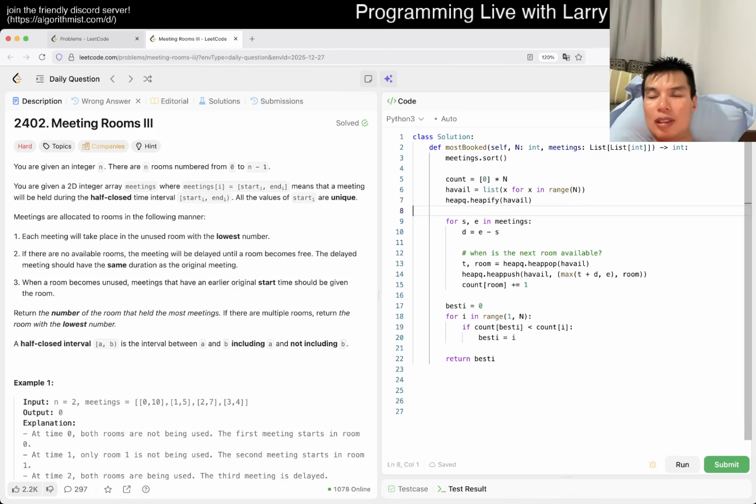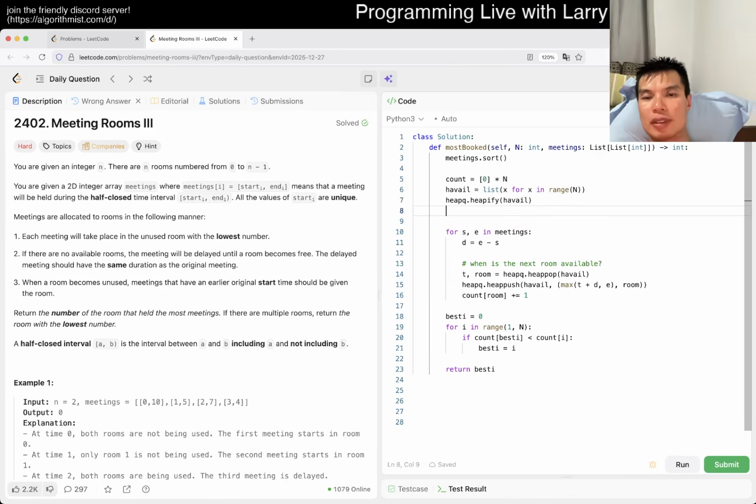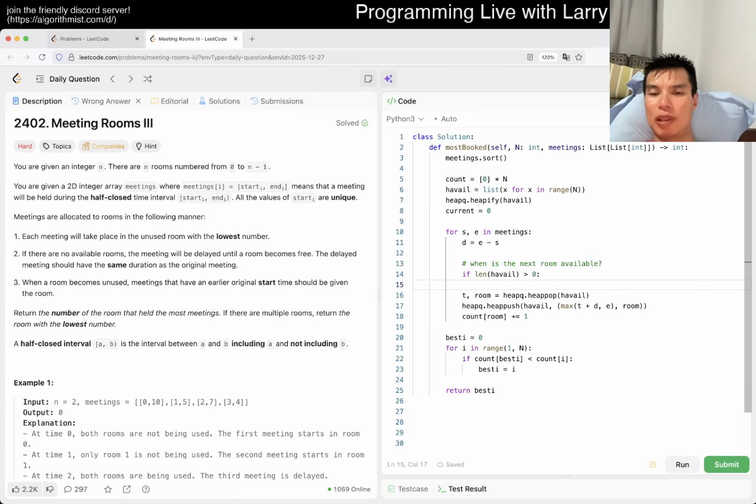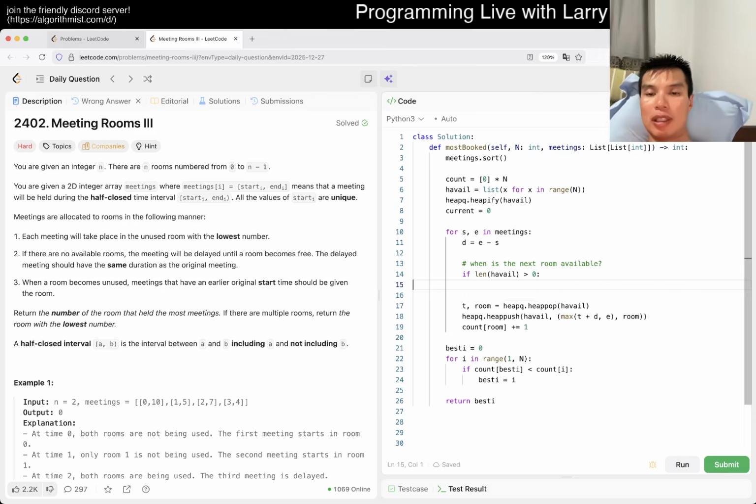Okay, and then now 0, right? And this is why I wrote it this way initially, but I think I just confused myself along the way, which happens. Okay, so then h available is equal to the heap, right?